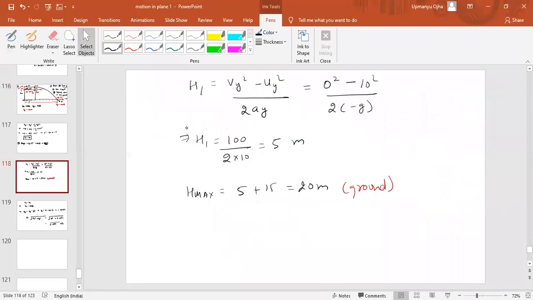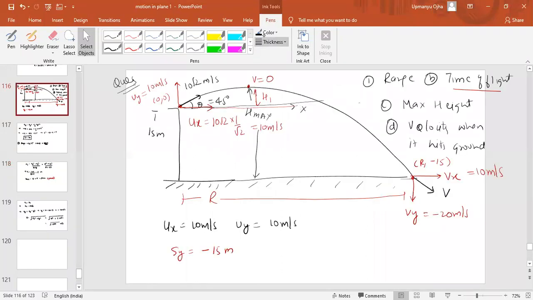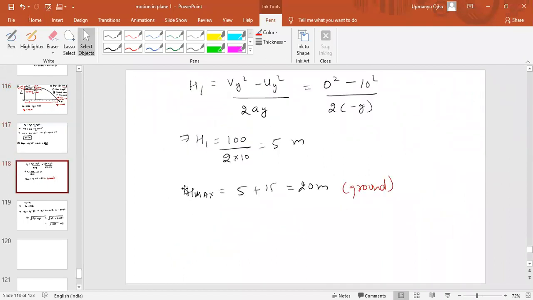So we can find h1 equal to vy square minus uy square by 2ay, which will come as 5 meter. Means from horizontal, this h1 is 5 meter. From the ground, it should be 15 plus 5, means 20 meter. That is the maximum height.